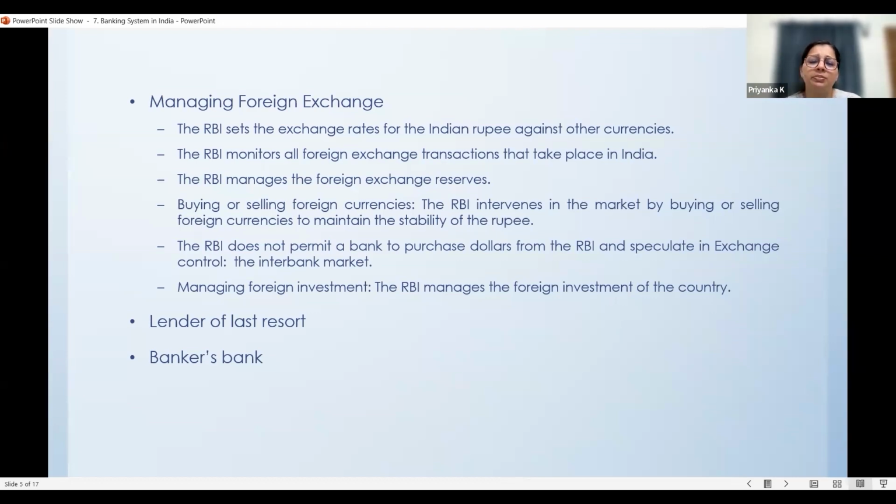And it was formed as per the Banking Regulation Act of 1934 and established on 1st April 1935 at Kolkata. But from 1937 onwards, the regional office or the headquarters of RBI has moved to Mumbai. So you should also understand this point, which I have not mentioned right now in the PPT.